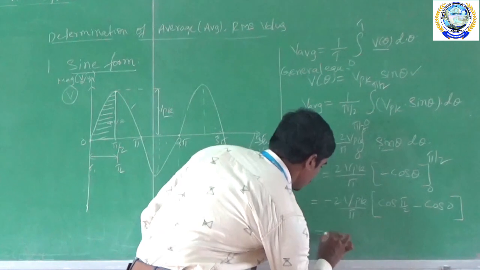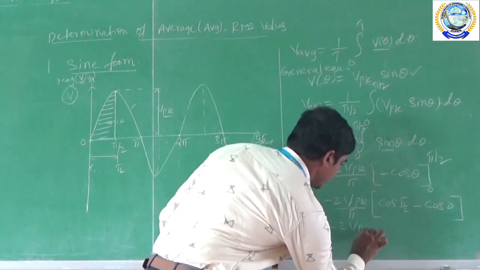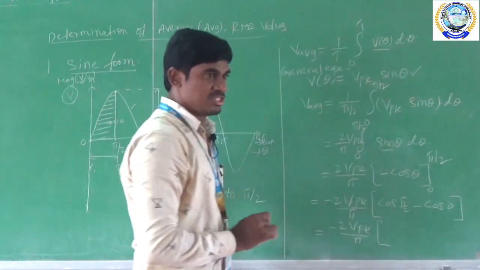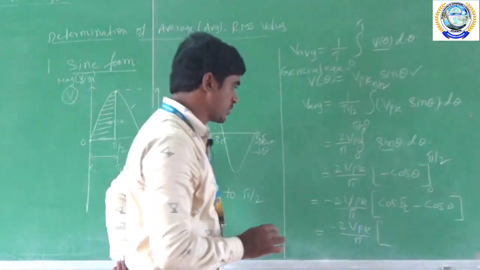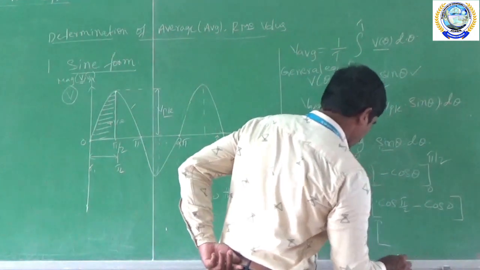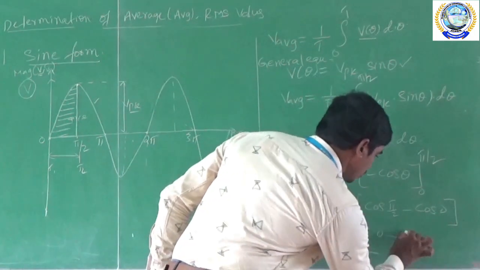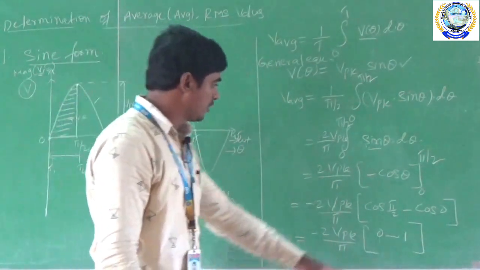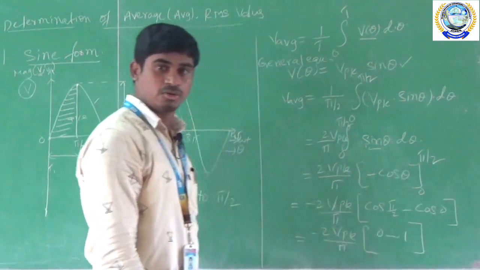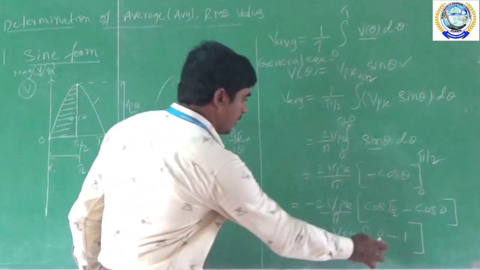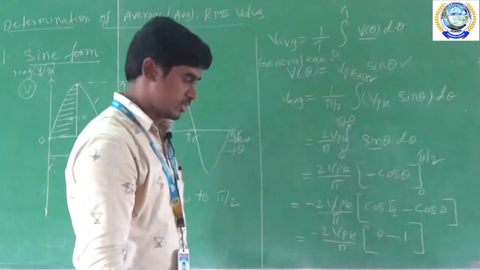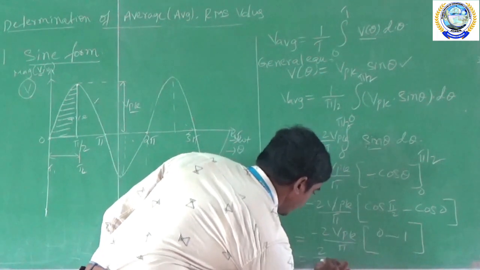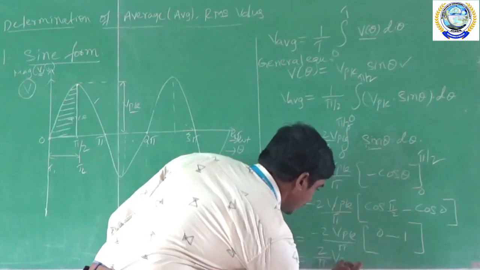So this is minus 2 Vpk by pi times cos pi by 2 minus cos 0. What is cos pi by 2? Cos pi by 2 is equal to 0 and cos 0 is equal to 1. So 0 minus 1 is equal to minus 1. Therefore, minus and minus become plus. So finally the simplification becomes 2 by pi into Vpk.